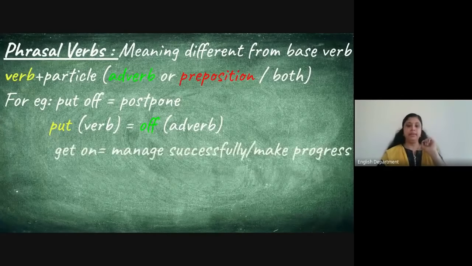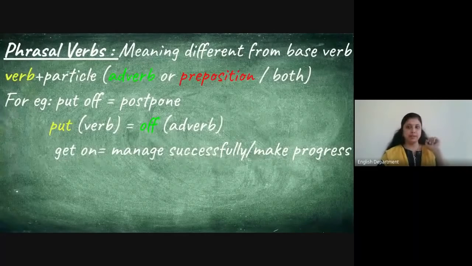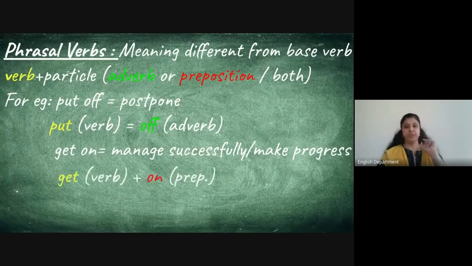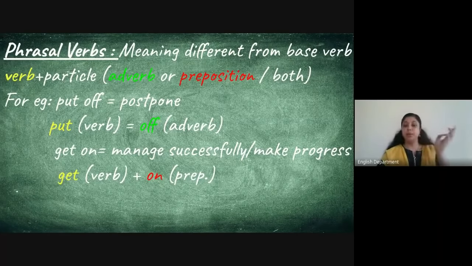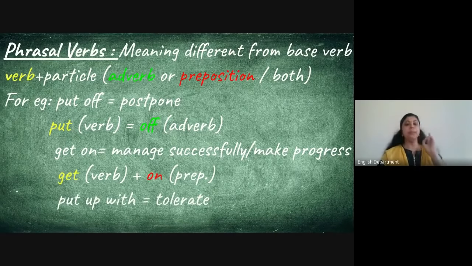Another example is get on, another phrasal verb. Get on means continue something or manage something very successfully, make some progress. This is an example of verb plus preposition. Get is the verb plus on, which is a preposition. So we saw examples for verb plus adverb, verb plus preposition. Now the third phrasal verb is verb plus adverb plus preposition.